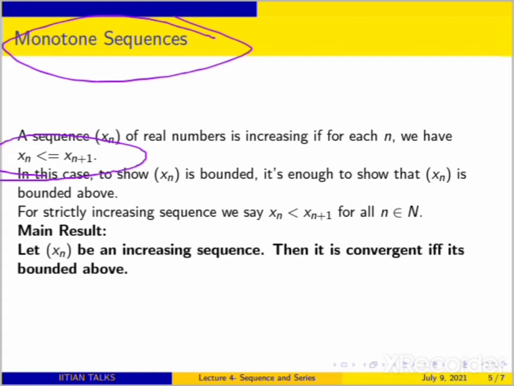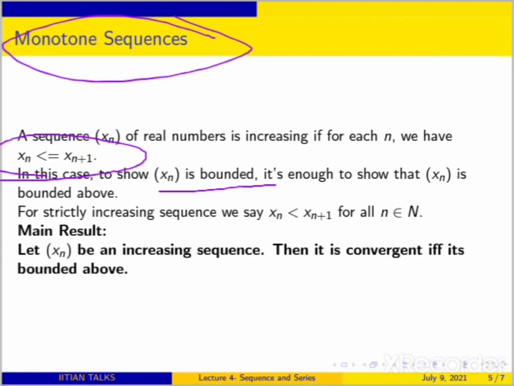And the idea is that we will prove some equivalent criteria: if your increasing sequence is convergent, then it is bounded, and conversely showing that it is bounded is equivalent. First, we will see how to show that an increasing sequence is bounded. To prove a sequence is bounded, you have to show that it has an upper bound and also a lower bound.